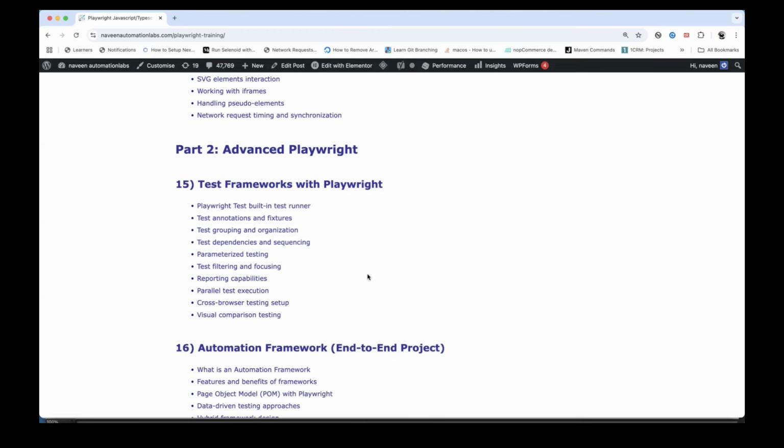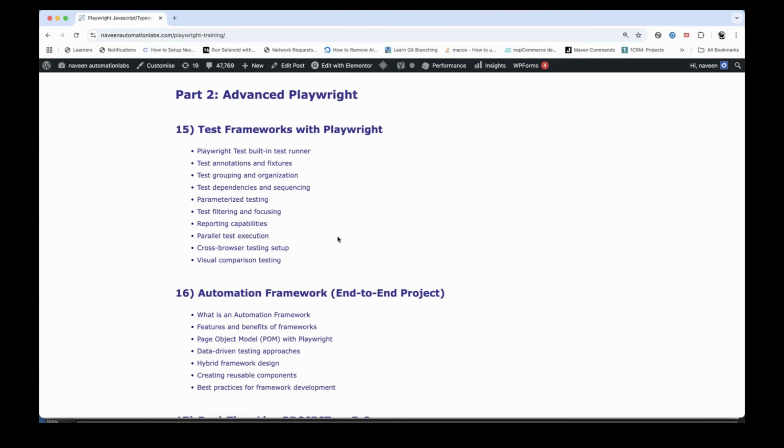I can directly start writing my test cases, prioritizing, multi-threading, grouping, organizing, tagging, data providers, parameterization of my test cases, filtering, reporting, parallel execution of my test cases. Inbuilt features are available. Visual comparison, cross-browser testing setup, everything I can do with respect to the Playwright inbuilt test runner. That's why we are going to talk about how to use that. A very interesting chapter, very easy to implement, and a very powerful feature available in this particular Playwright tool. We will talk about that when we start designing the framework.